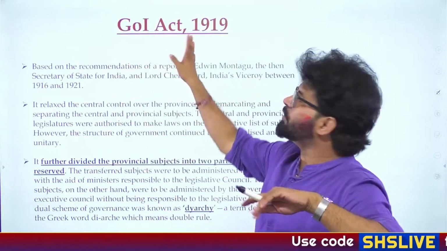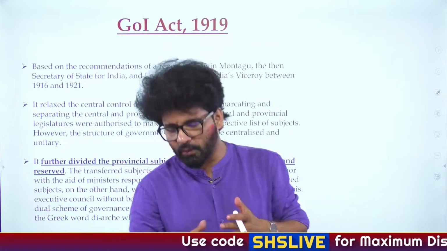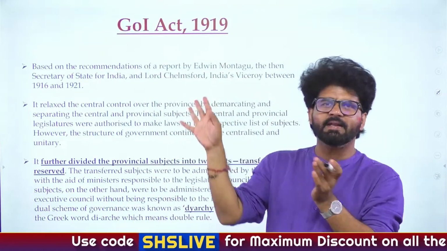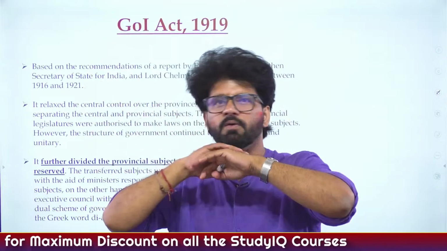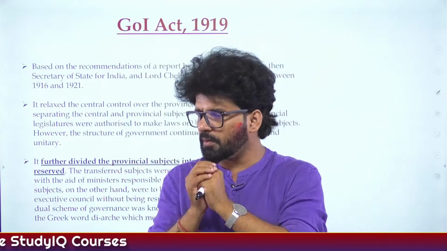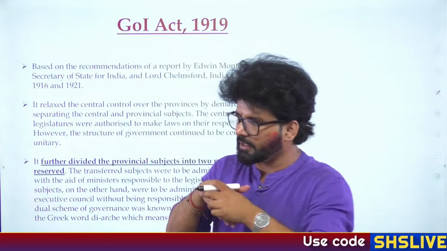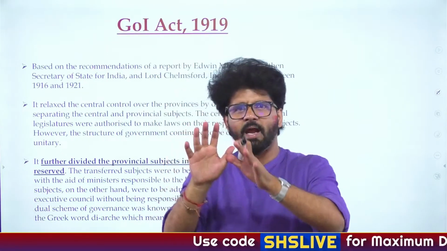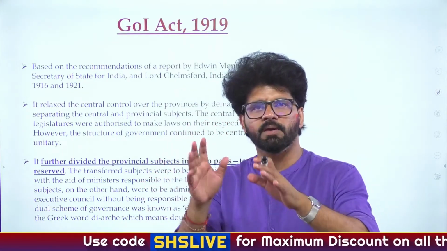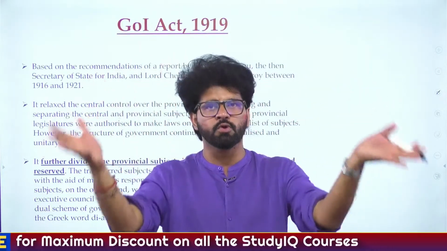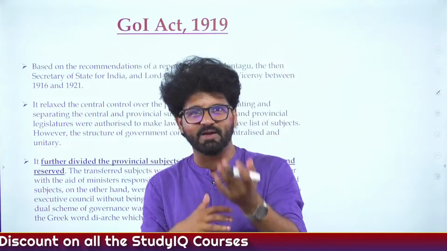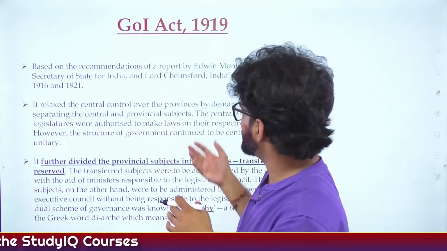And then here again, you have to understand what was happening in the background. Around the time of the Government of India Act 1919, the First World War had ended, and there is a movement going on. Muslim people are not very happy with the treatment of the Khalifa in Turkey. So non-cooperation movement, and before that the Khilafat movement started. Before all these things, there was the Home Rule League movement started by Annie Besant and Bal Gangadhar Tilak.